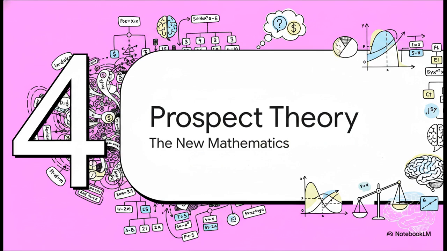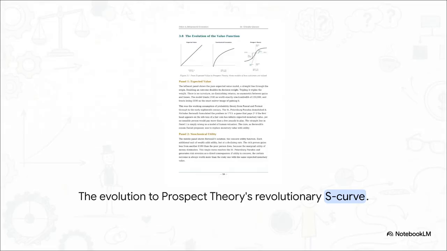Section 4. Prospect Theory's New Mathematics. Building directly on Simon's foundation of bounded rationality, psychologists Daniel Kahneman and Amos Tversky arrived on the scene in the 1970s. And they didn't just point out flaws, they supplied the specific mechanisms for how we actually make choices. When you map this out visually, it's a massive shift in how we understand human value. We move away from the pure robotic math of the straight expected value line. Then we go to the concave curve of neoclassical utility, which at least finally accounted for risk aversion. And finally, we arrive at Kahneman and Tversky's revolutionary S-curve of prospect theory.